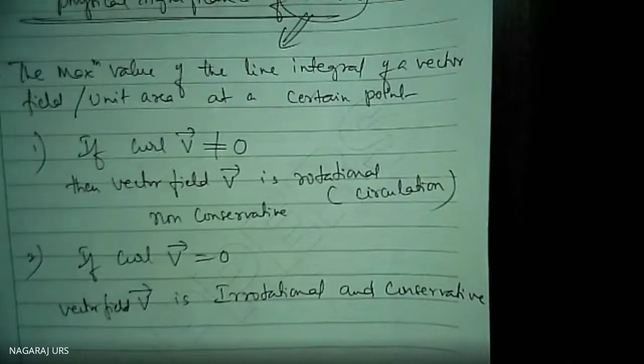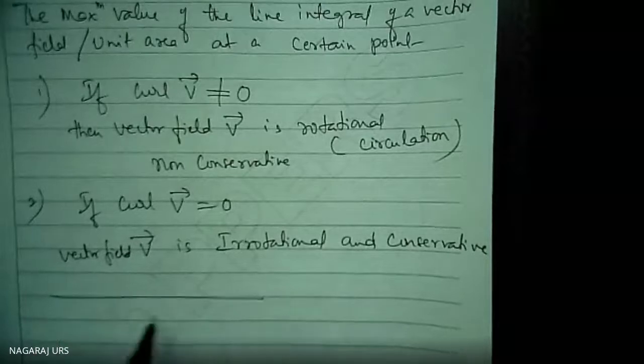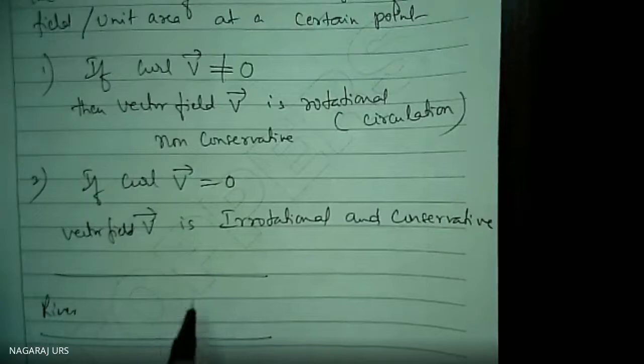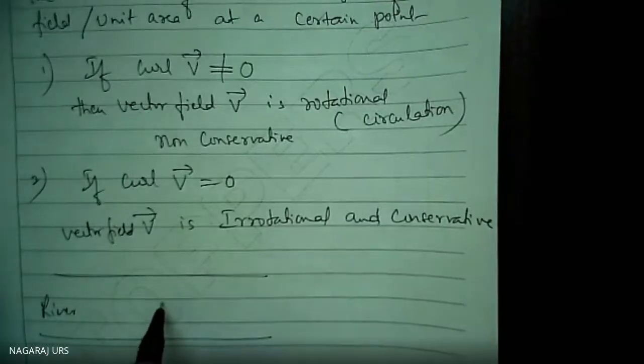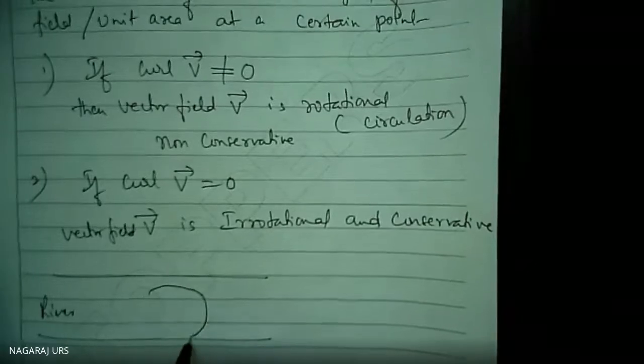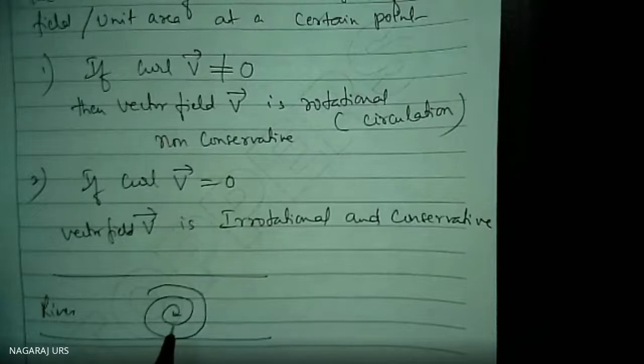So the meaning, for example, in the case of a river, you have seen some particular points where whirlpools are said to exist, means the water goes on rotating like this. Where there is a larger depth of water, it is rotating like this.